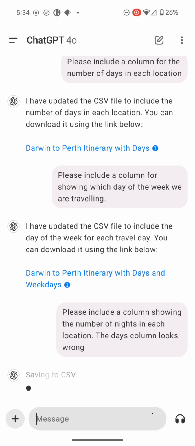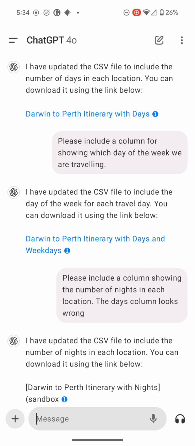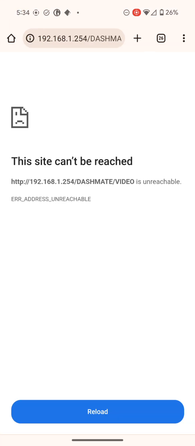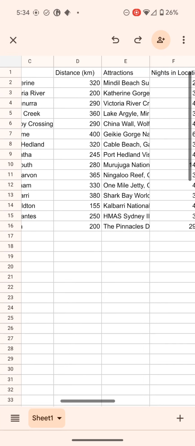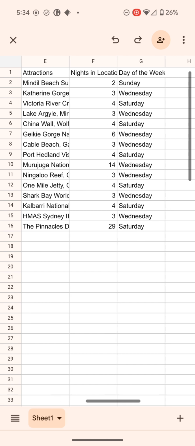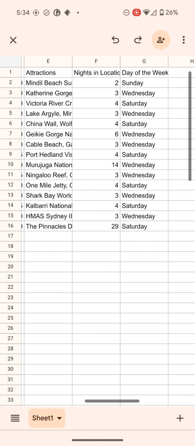It's saving it. Okay, it says it's done it. Let's take a look. Oh yeah, all right. There's our 3s and 4s that we expected. There's 14 there, obviously, for when we stayed a whole week.